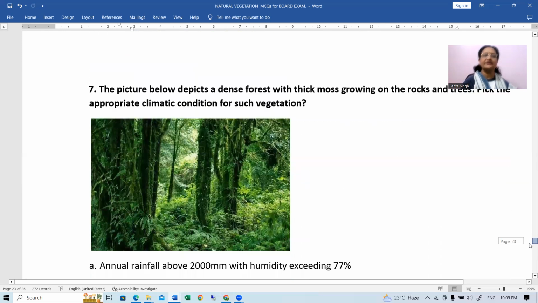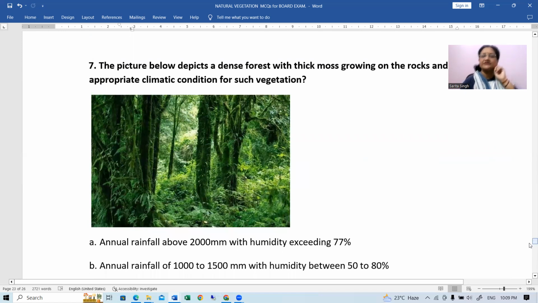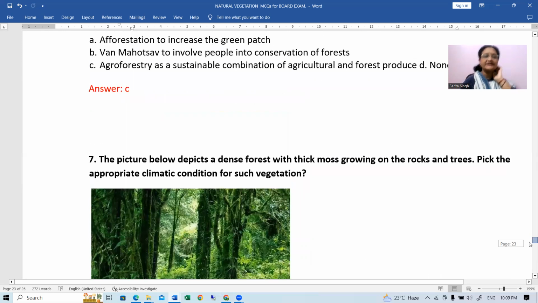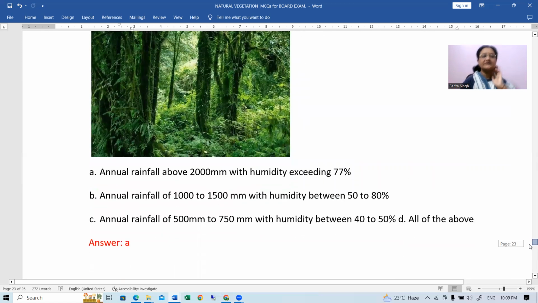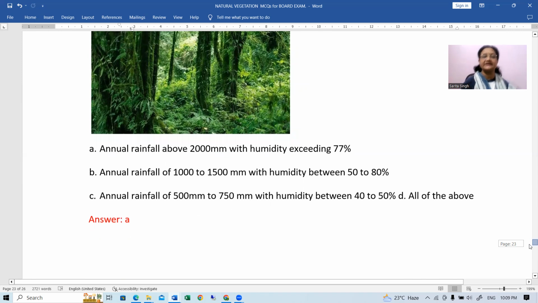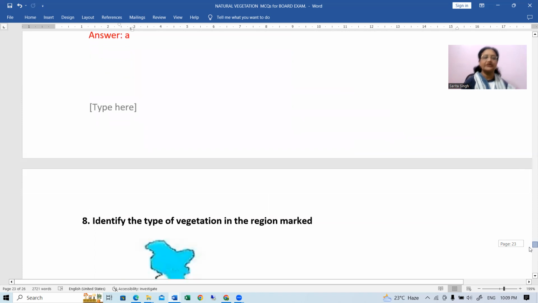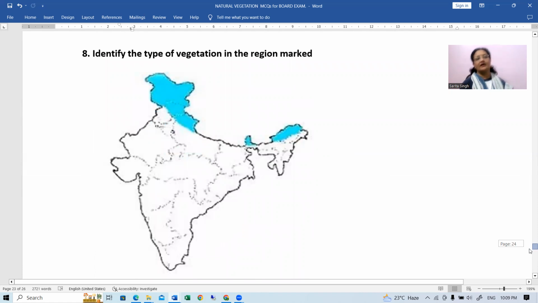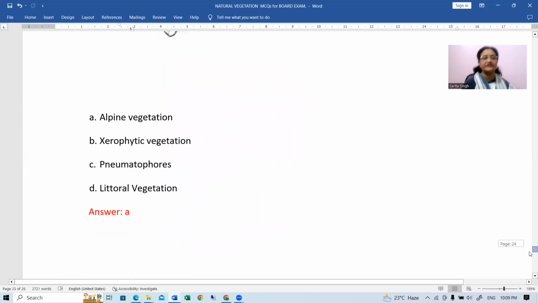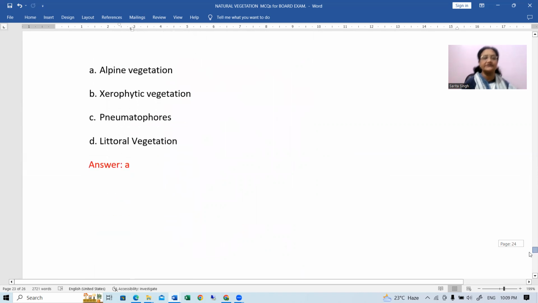Next question, the picture below depicts a dense forest with thick moss growing on the rocks and trees with the appropriate climatic condition for such vegetation. Answer will be annual rainfall above 2000 millimeters with humidity exceeding 77%. Okay. Then identify the type of vegetation in the region marked. This entire area which is marked, that shows the alpine type of vegetation. So A will be the correct answer for this.